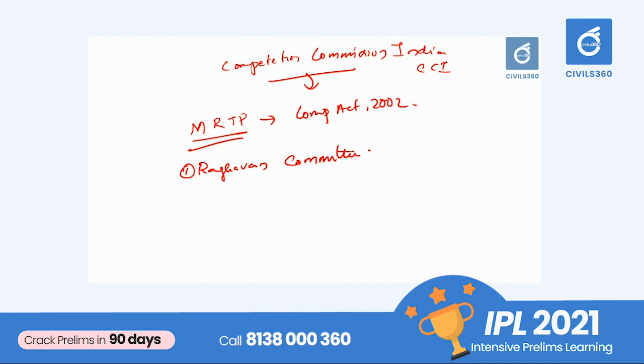competitive environment in the economy. It consists of one chairperson and 6 members as per the Competition Act. That is, one chairman and 6 members. Another idea is that CCI is a quasi-judicial body.